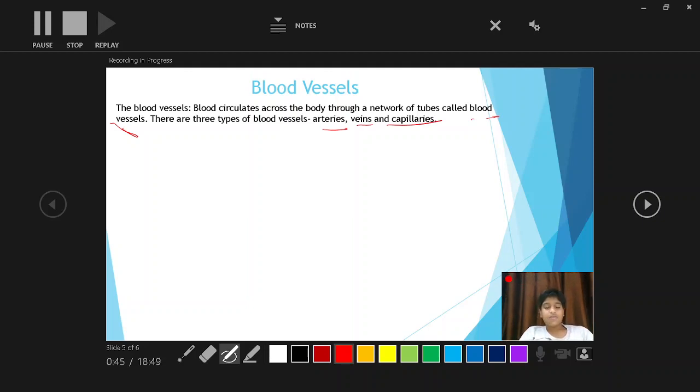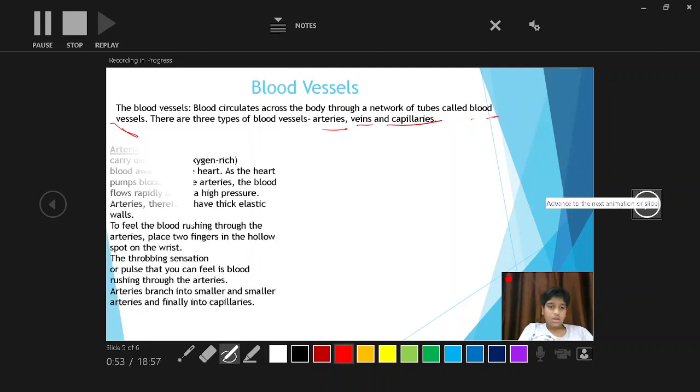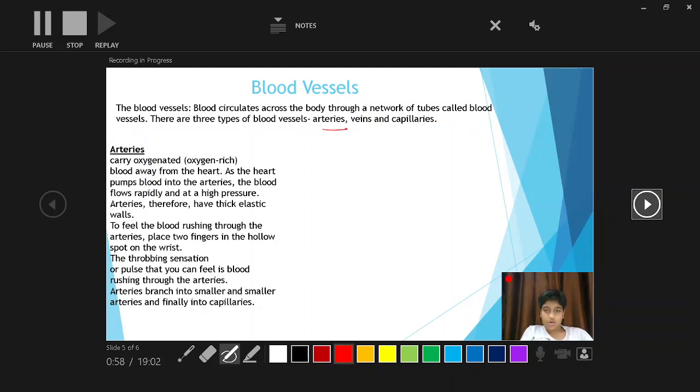As I have told you earlier, the first blood vessels are arteries. Now we will discuss arteries. Arteries carry oxygenated blood, as I have told you, oxygen rich blood, away from the heart.